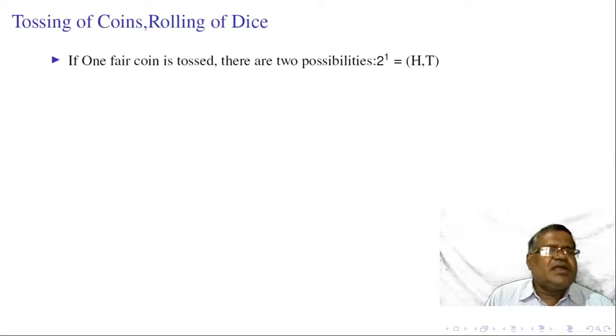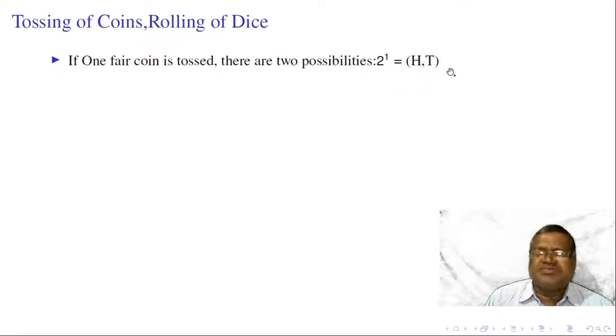If we toss a fair coin, meaning an unbiased coin, one side having head and one side having tail, it is called a fair coin. There are two possibilities. One coin is tossed and H and T is the sample space. We have two possibilities: the coin turned out to be head or the coin turned out to be tail.